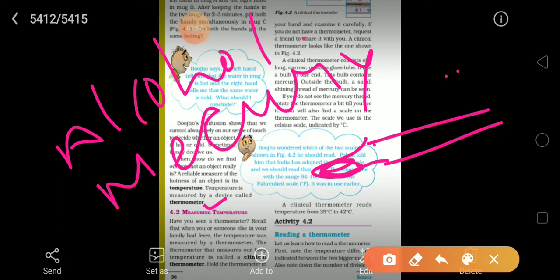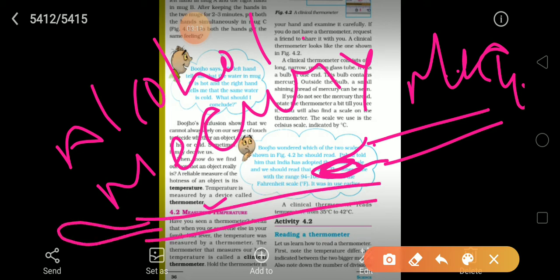First, let us discuss the advantages of the mercury thermometer. Mercury is a good conductor of heat, so it quickly reaches the temperature of the surroundings. It catches the temperature very quickly and gives a result very quickly. It does not stick to the surface of the tube. This is the tube, so the mercury rises easily and does not stick to the surrounding surface, right?